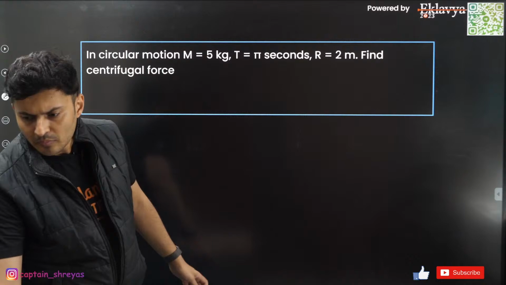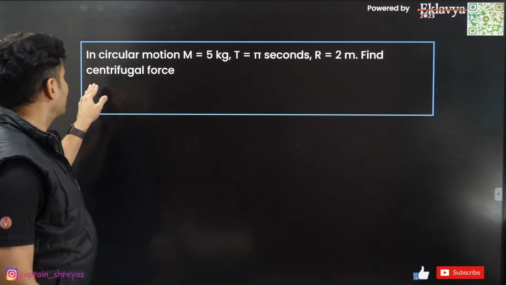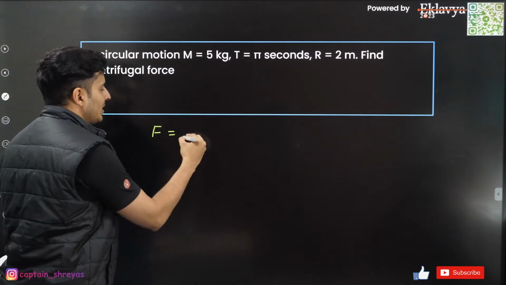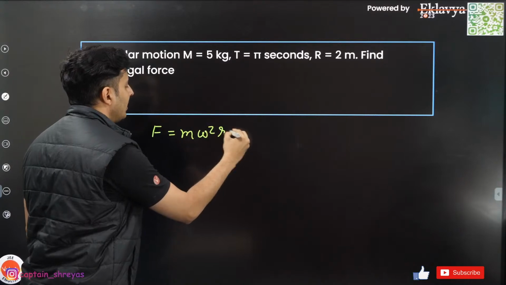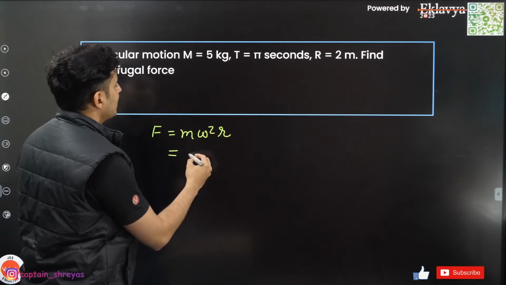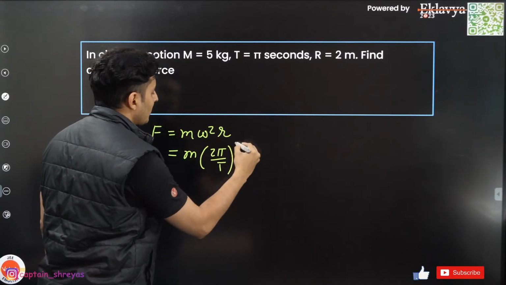Moving on. In a circular motion, mass is this, time is this, radius is this. What is the centrifugal force? Yaar, what is this kind of question? This is m omega square r, centrifugal force. So what is m? But before that, what is omega? Omega is 2 pi by the time period, right?